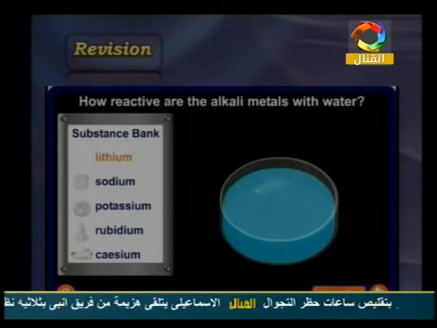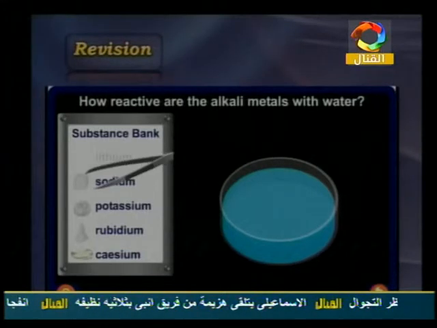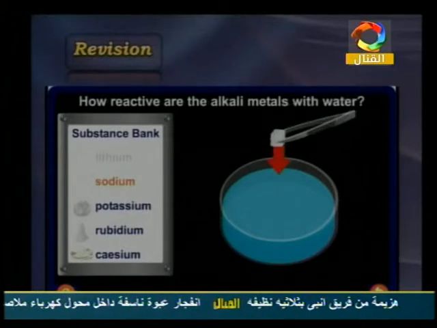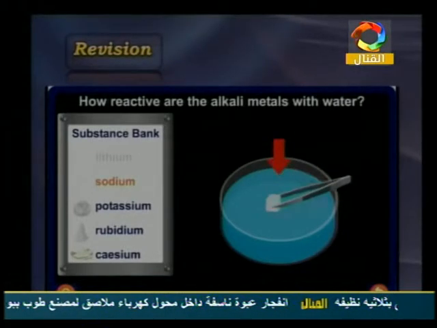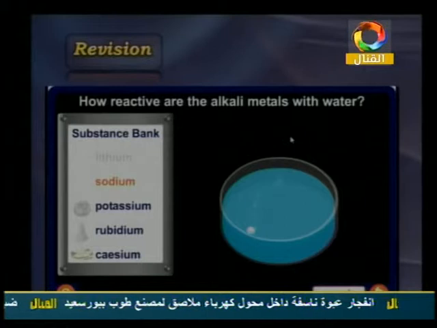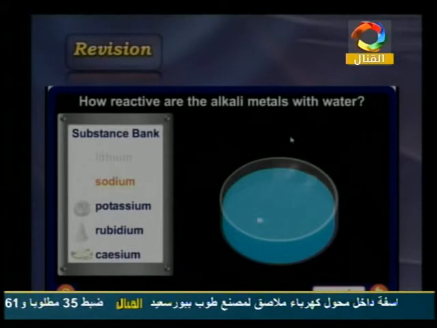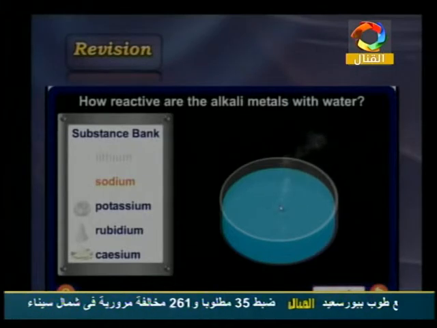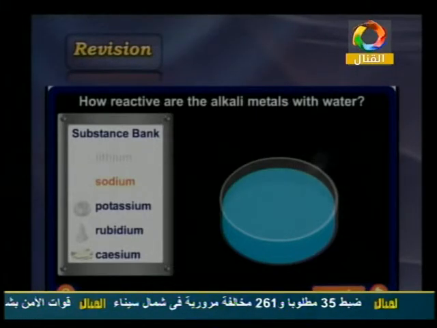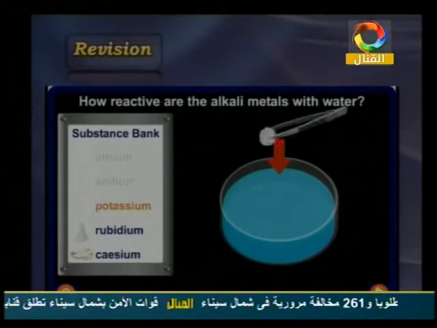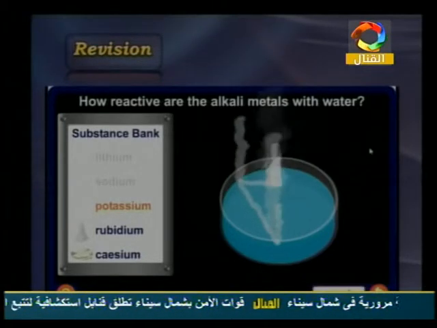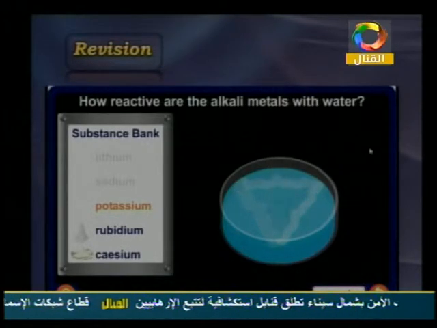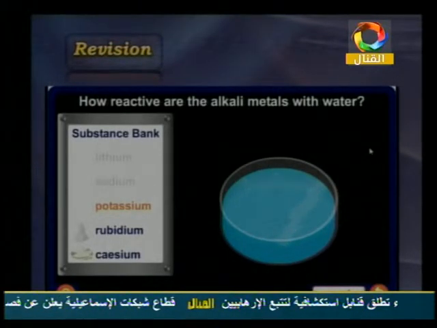But next, I have sodium, for example. Sodium makes the reaction faster and stronger like this. So here the sodium is stronger than lithium. But if I take another one, next we have potassium. Moving it like this makes a stronger reaction, with more activity than the two metals, sodium and lithium.